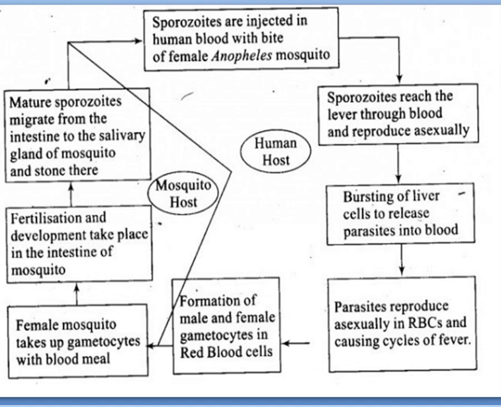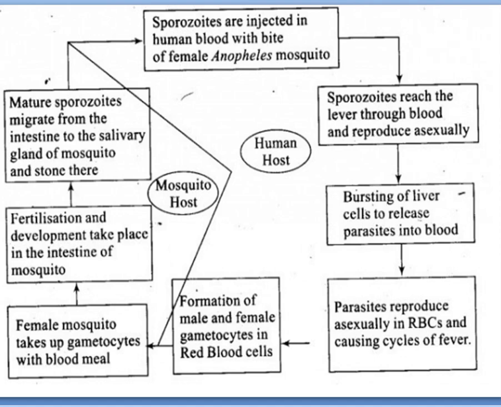And when they infect the RBCs, in the RBC again asexually the parasites will grow, and when the RBC ruptures, the parasites as well as a toxin called hemozoin are released, and this causes periodic chill and fever in the patient, in the infected person. And some of the RBCs will develop the gametes, and in this stage they will remain in the bloodstream.